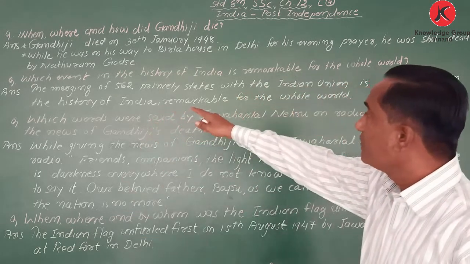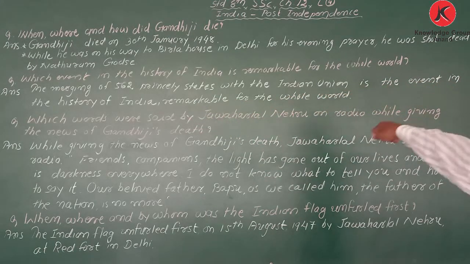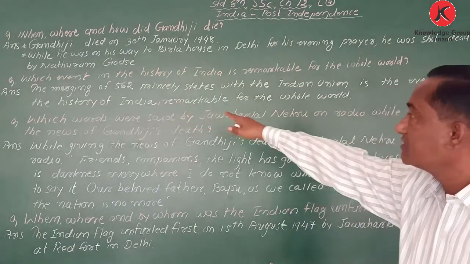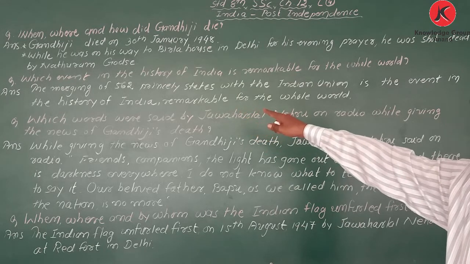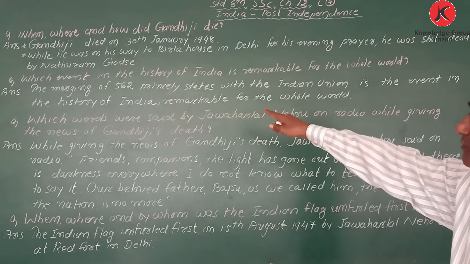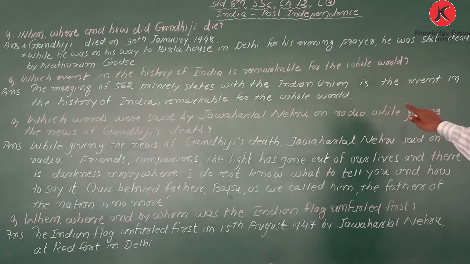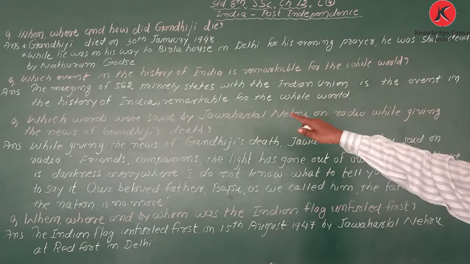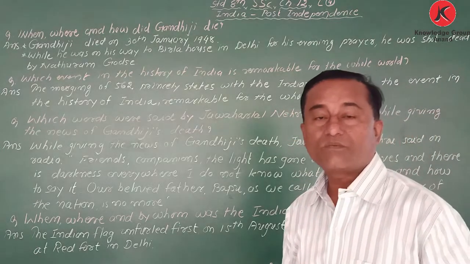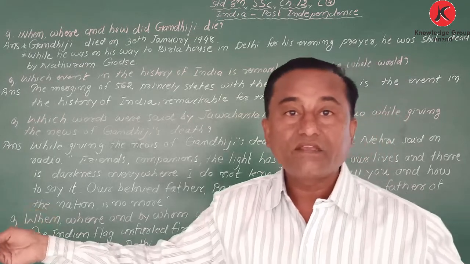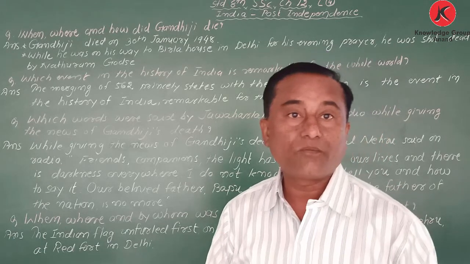So which event in the history of India is remarkable for the whole world? Answer: the merging of 562 princely states with the Indian Union is the event in the history of India remarkable for the whole world. It was a big task, joining so many states and making one nation. It was not anyone's cup of tea.